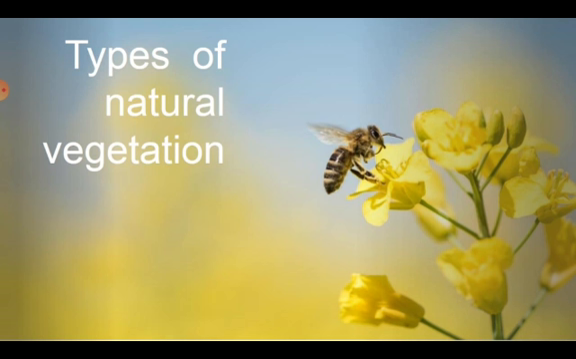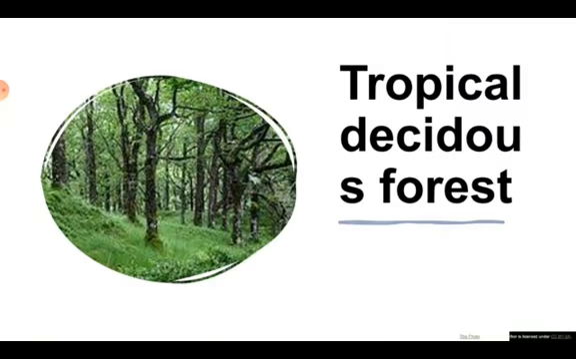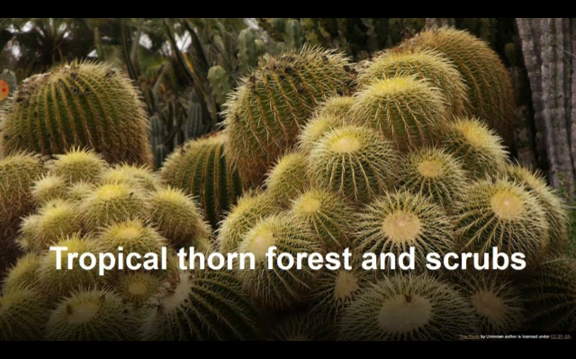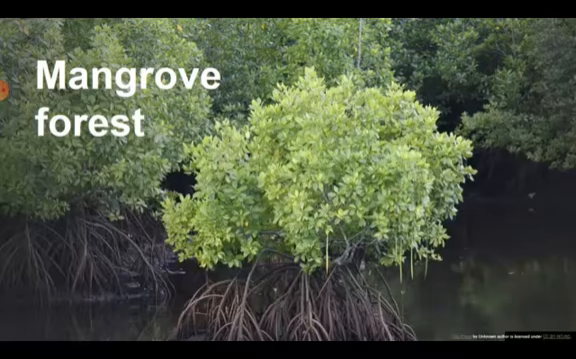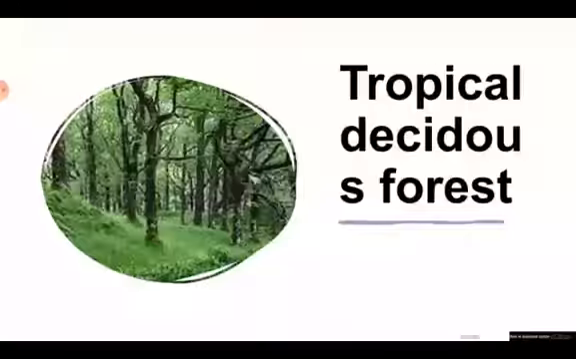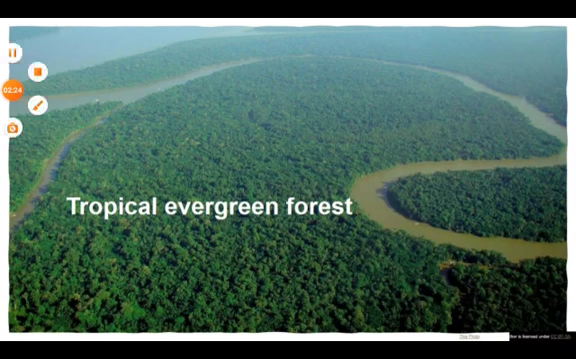So guys, the types of natural vegetation. We all know there are 5 types of natural vegetation: tropical evergreen forest, tropical deciduous forest, tropical thorn forest and scrubs, mountain forest, and the mangrove forest. So first of all, the tropical evergreen forest.